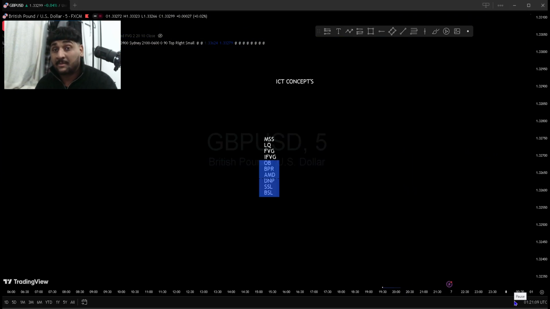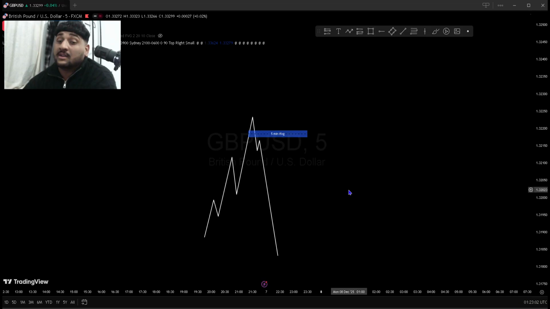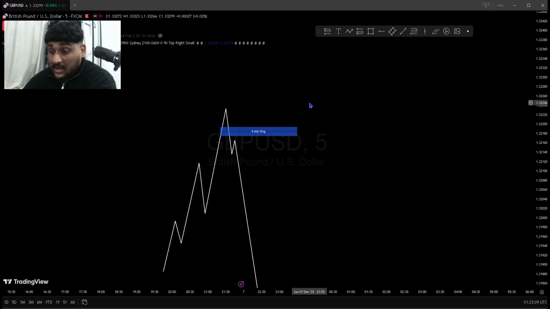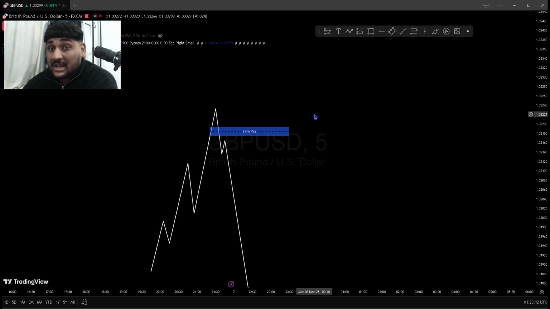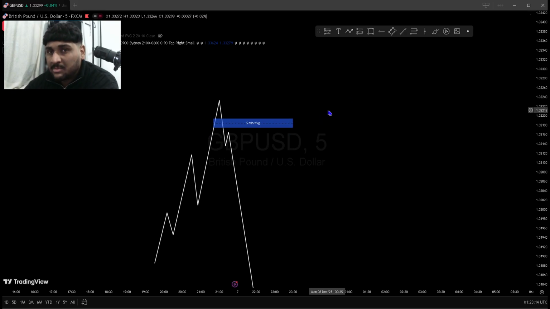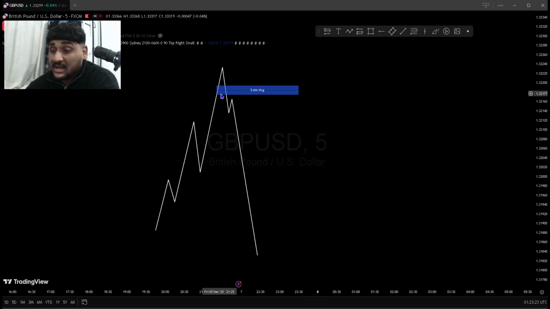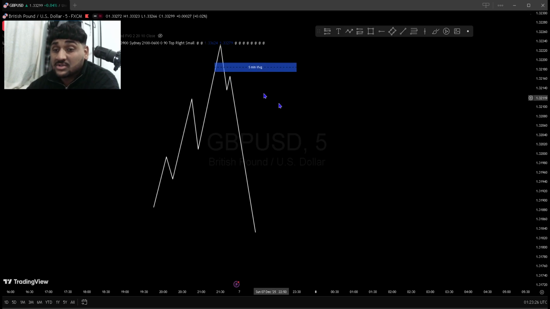And now for my favorite part, we want to see what an inverted fair value gap is, okay? IFVG stands for inverted fair value gap. An inverted fair value gap gets made when a fair value gap gets inverted. What do I mean? A candle body closes below the fair value gap or above the fair value gap. We can see an inverted fair value gap before a big push to the downside, and we can see the same one before a big push to the upside.